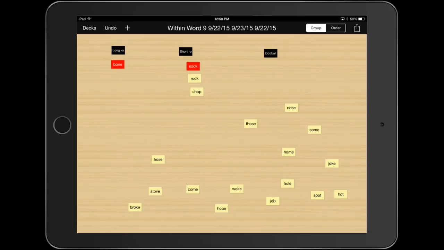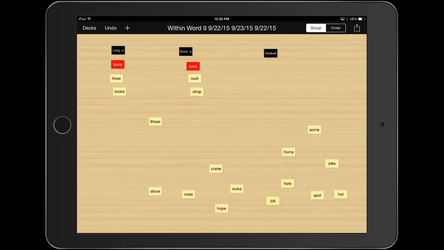Let's look at this word here. O's, hose. That card looks like it belongs under this sort, like bone. I hear the letter O saying its name again, hose. Let's look at this word here, broke. Broke has the same sound as bone and hose. Continue sorting your words until you have them all placed.